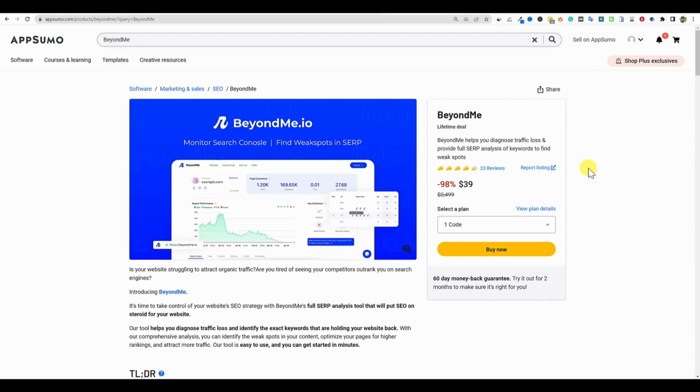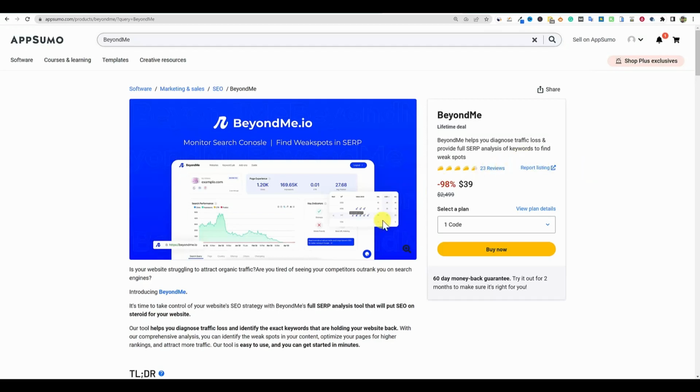Today we're going to be looking at BeyondMe. This is an application that is on AppSumo, currently available for a lifetime price. We are going to be talking about what BeyondMe can do for you. What this software aims to do is to help diagnose traffic loss and provide full SERP analysis of keywords to find weak spots in your SEO. And so then you can go and create content and start ranking that content, right?